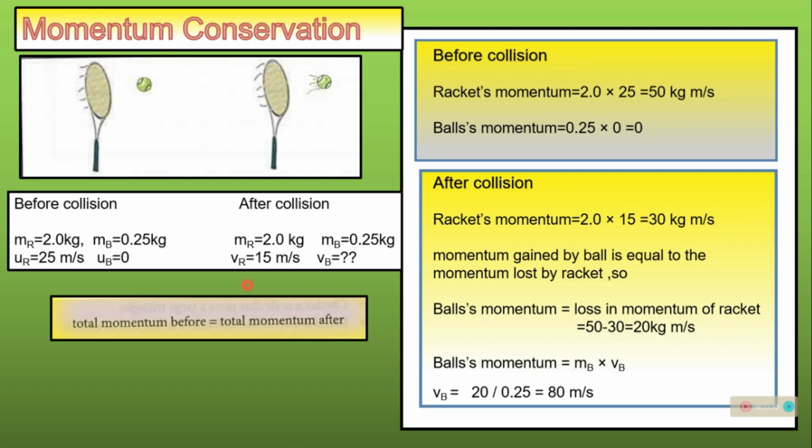Now let's say the ball's velocity is Vb, so mb Vb is equal to 20. So Vb is equal to 20 divided by the mass of the ball, it is 80 meter per second. So this is the way we calculate and solve problems based on the principle of conservation of momentum.